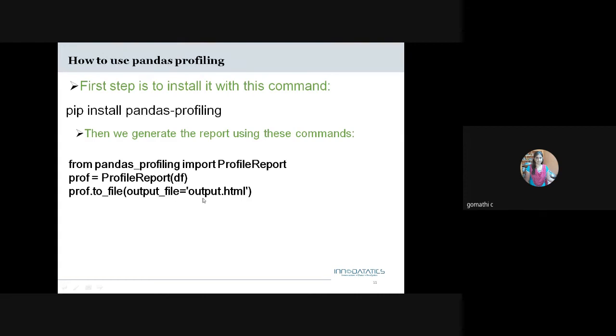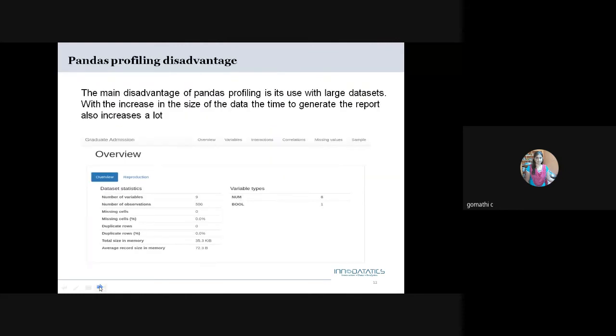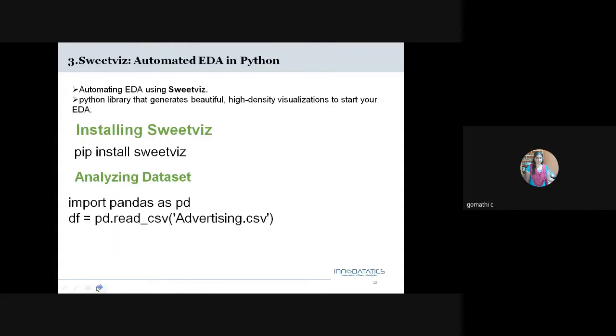It is downloaded in Jupyter, where we can visualize it. This is the overview. A main disadvantage of pandas profiling is that it works better for large data sets when compared with small data sets. For small data sets it takes some time to run the program. When you are using Google Colab, it will take 2 to 3 minutes.